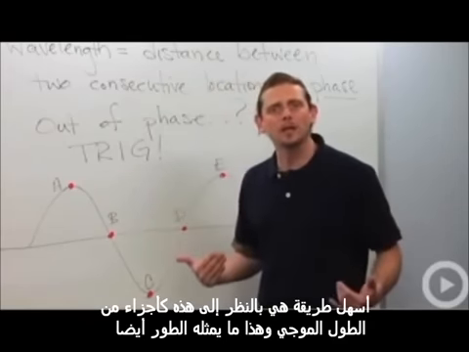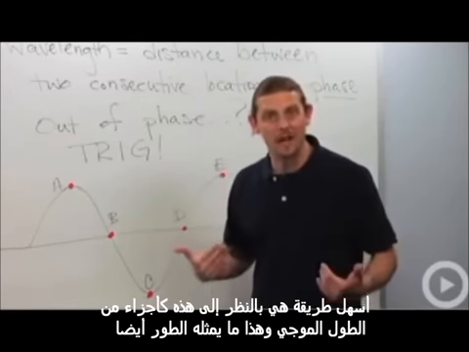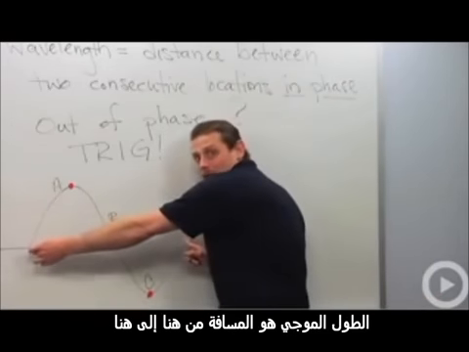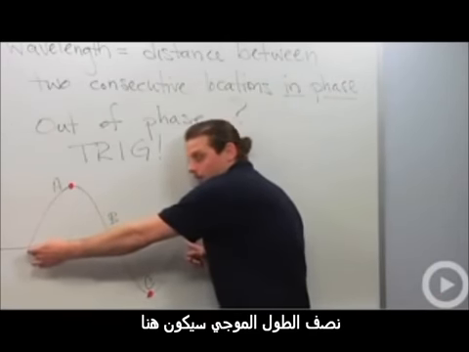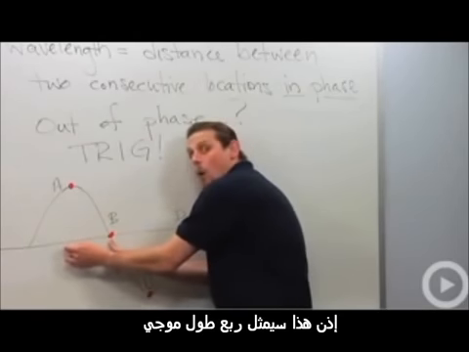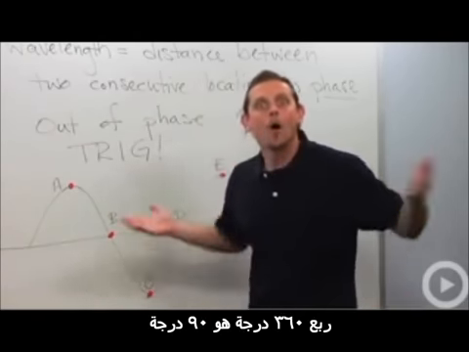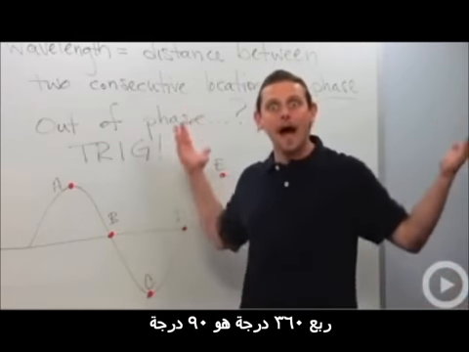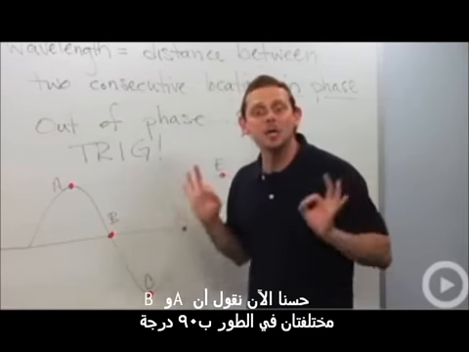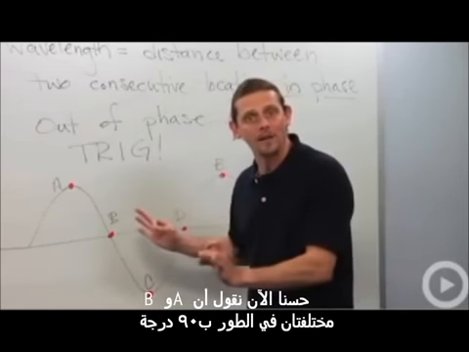Well, the easiest way to look at this is as a fraction of the wavelength, which is really what phase is doing. So the wavelength is all the way from here to here. Now, half the wavelength is that, so this would be a quarter of the wavelength. A quarter of 360 degrees is 90 degrees. So we would say that A and B are 90 degrees out of phase.